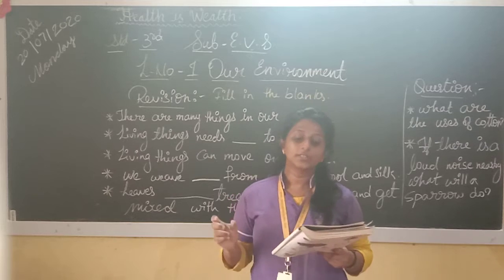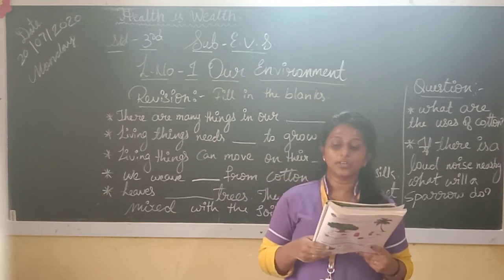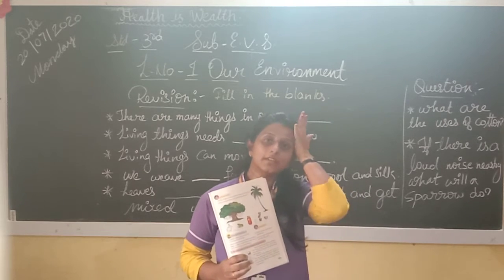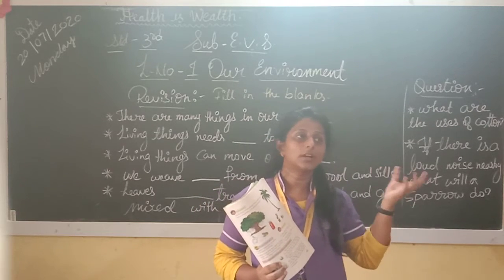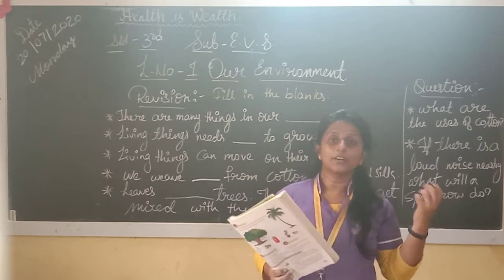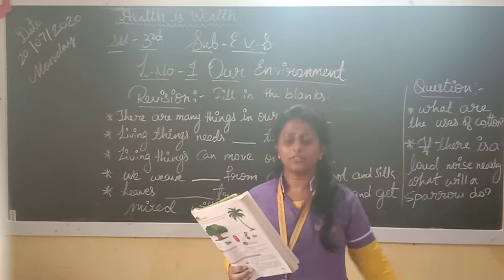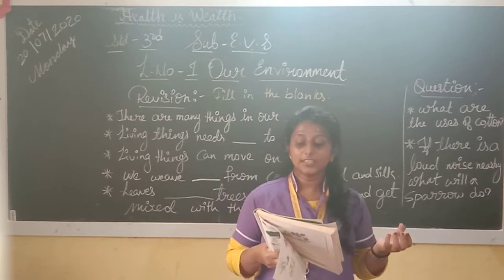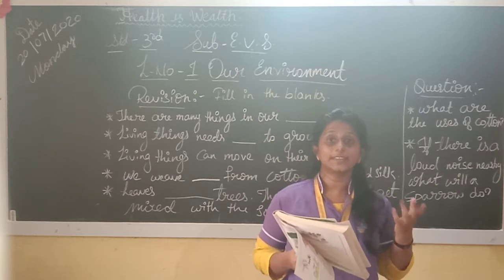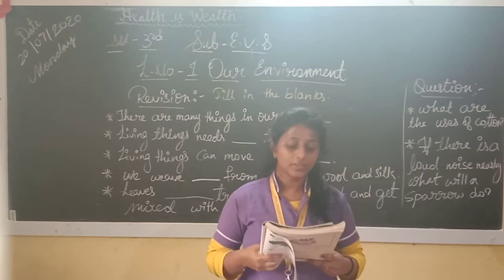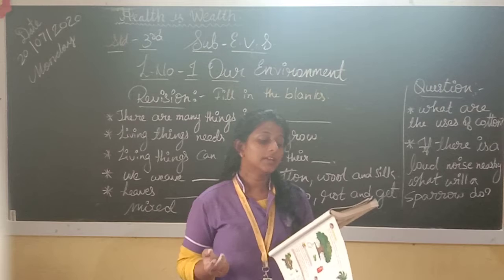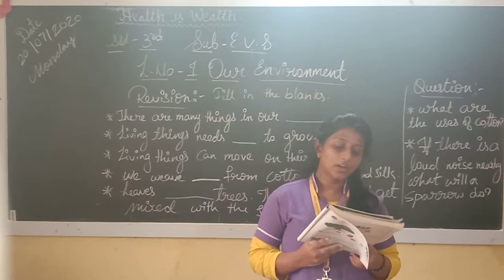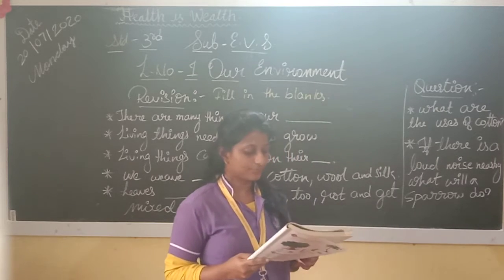Sparrows build their own nest and move here and there on their own. Birds make their own house, their own nest. They are not dependent on others. They eat insects and grains, and that is why they grow. They lay eggs, and the sparrow takes a lot of care of its young ones.